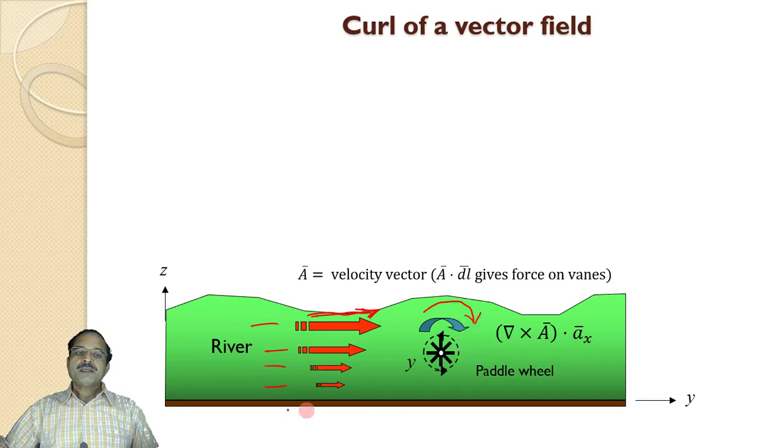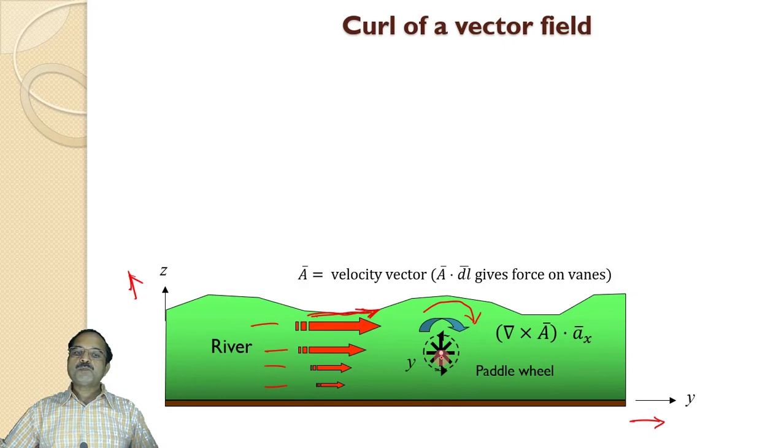Now here I am considering only a two-dimensional thing. That means this is y direction and this is z direction, and in this yz plane I am considering the flow of water. So as we have seen, the resultant rotational effect will be in the normal direction.